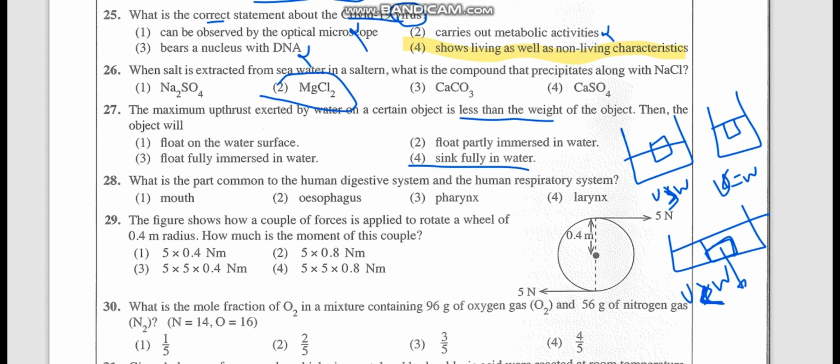What is the part common to the human digestive system and human respiratory system? It's not the mouth, it's not the esophagus, it's not the pharynx, so it's the larynx, voice box. That's common for both.